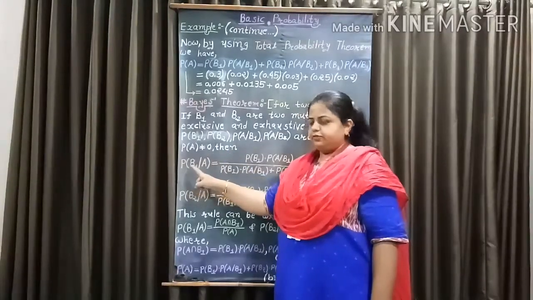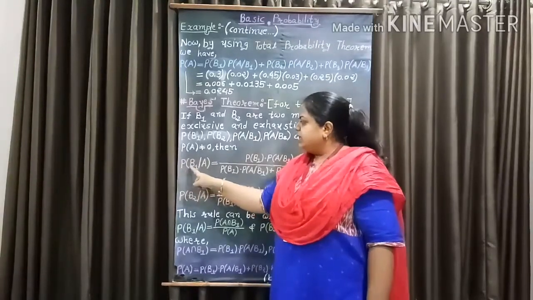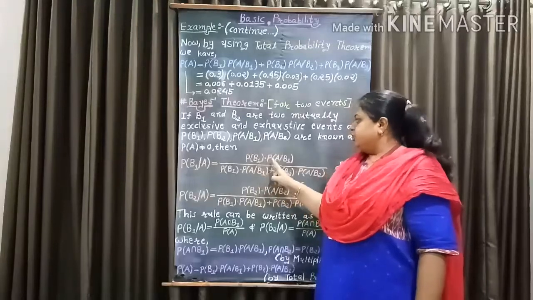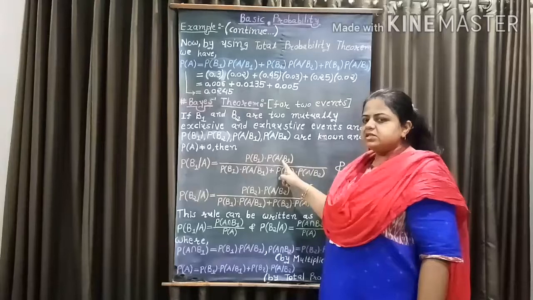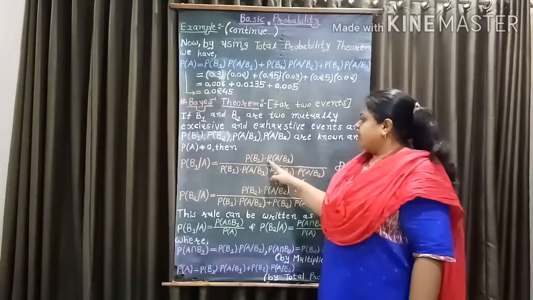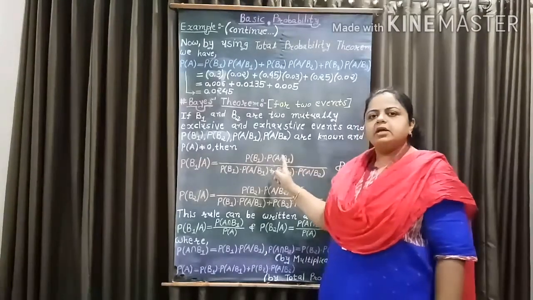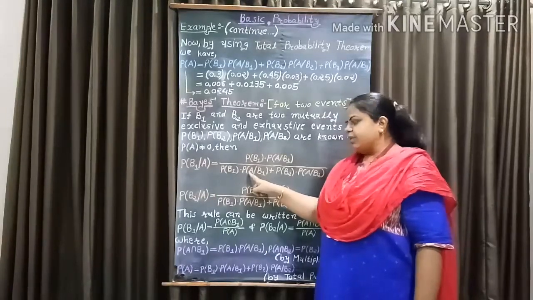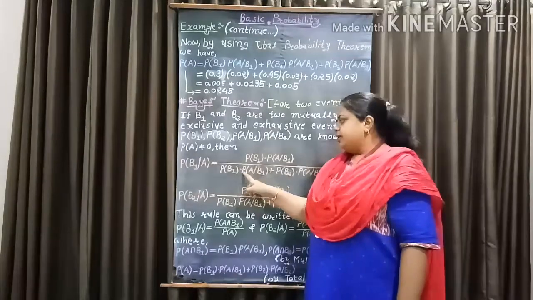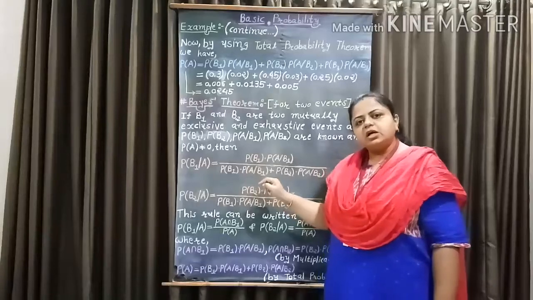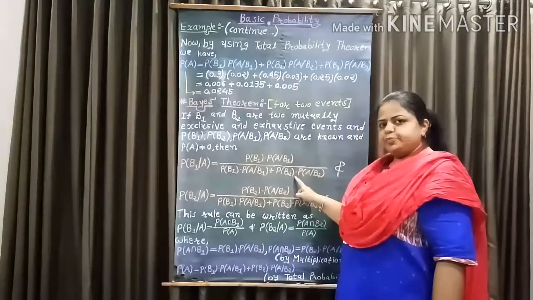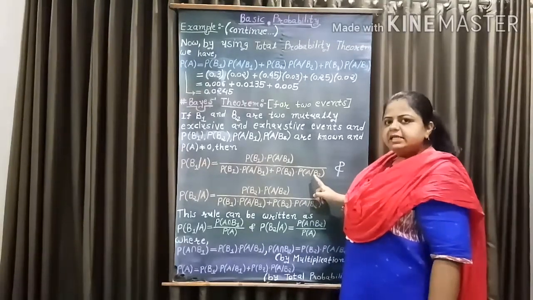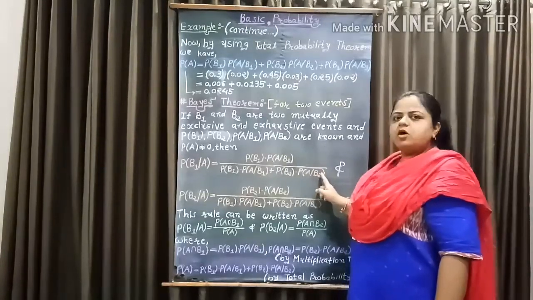Then probability of B1 given A, that is probability of B1 when A has already occurred, equal to probability of B1 into probability of A given B1 over probability of B1 into probability of A given B1 plus probability of B2 into probability of A given B2.